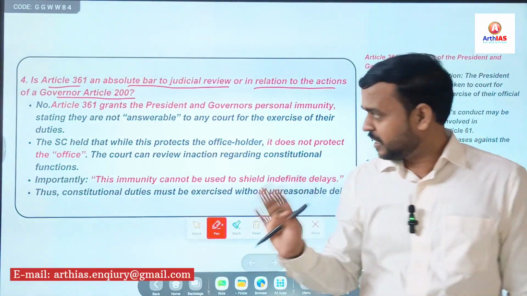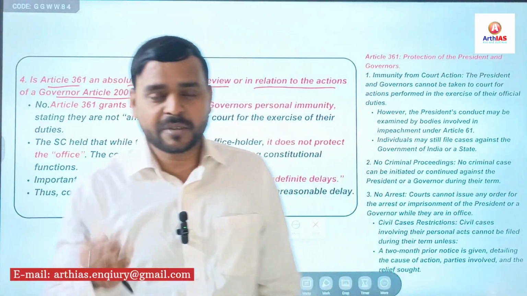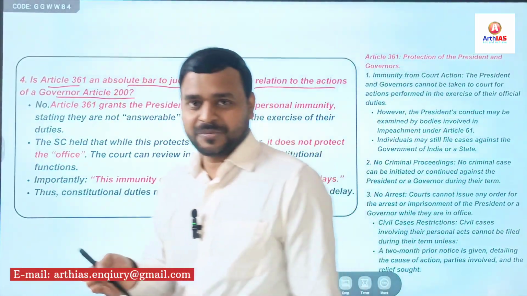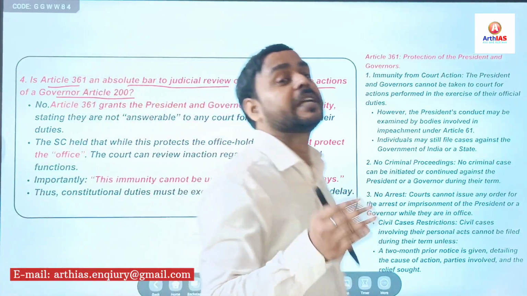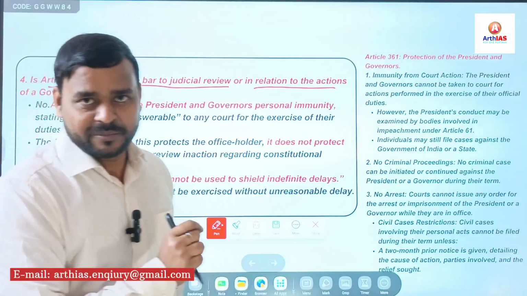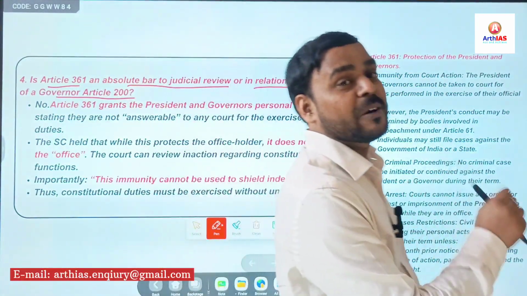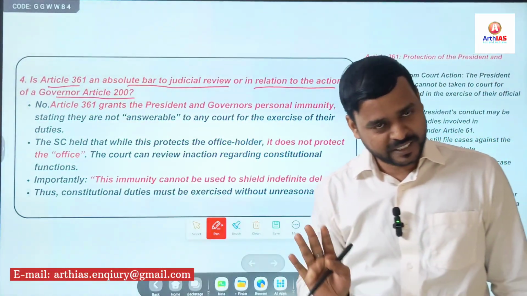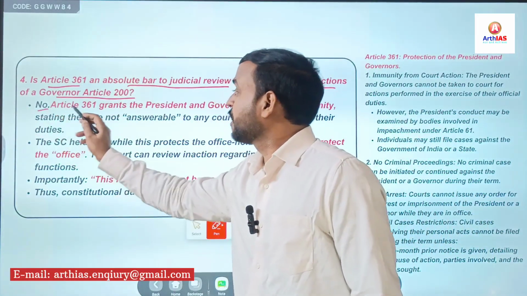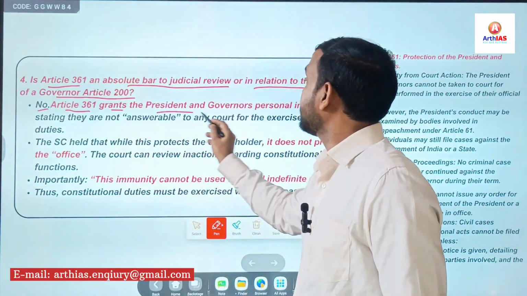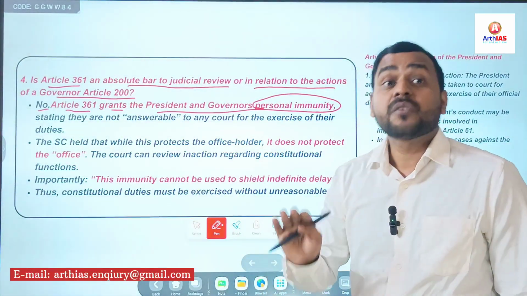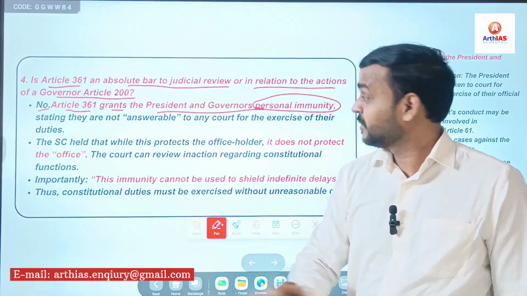There are certain exceptions to Article 14, the right to equality, which means equality before law and equal protection of law. One of the exceptions to Article 14 is Article 361, immunities or protections to governors and presidents. So here the Supreme Court held that no, Article 361 grants the President and governor personal immunity, for the exercise of their duty.